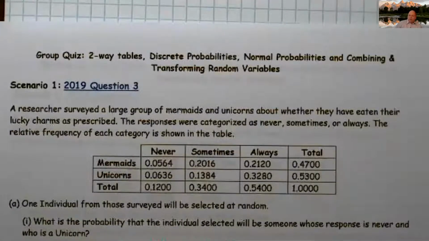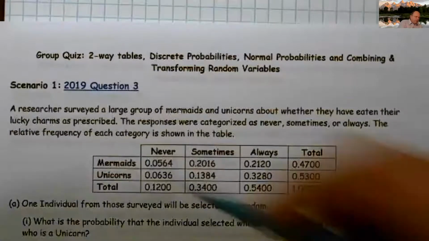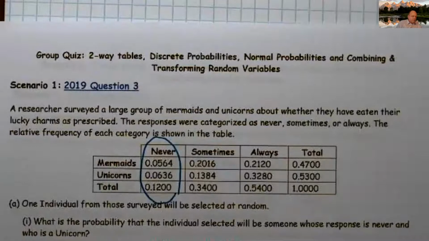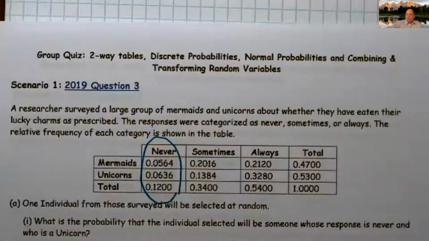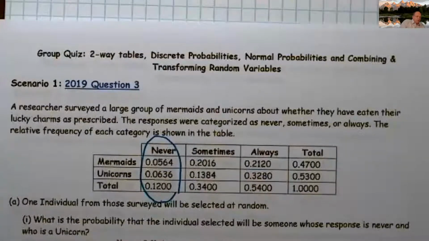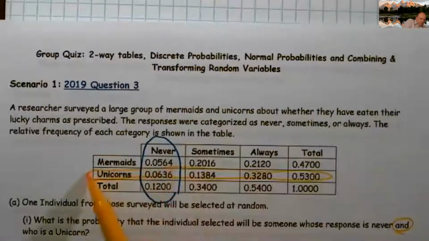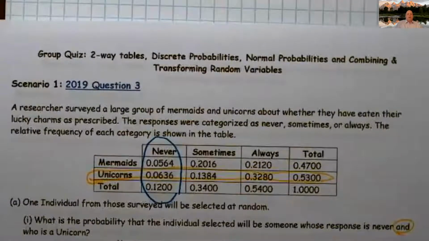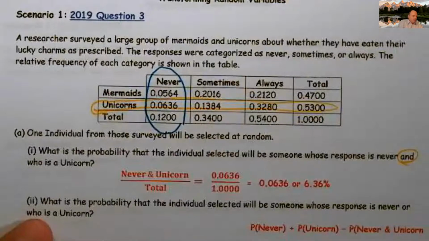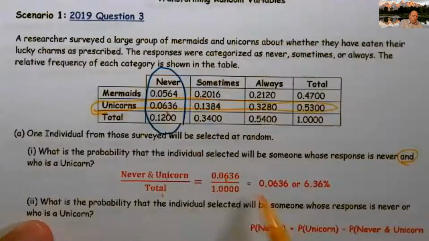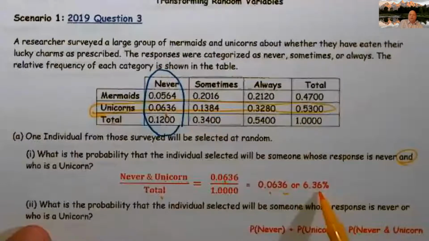So we have never and who is a unicorn. And so this is my never. I'm sorry, I said never and who is a unicorn. This is the key word, and. So they're selecting it at random from the total. So the way I like to think of this is my intersection, which is right here, that value over the total equals 0.0636 or 6.36%.